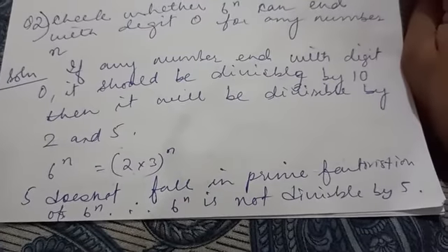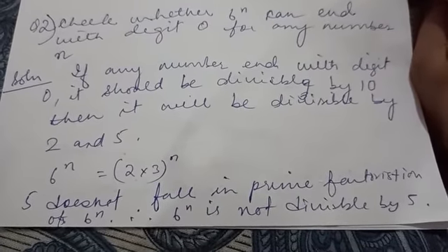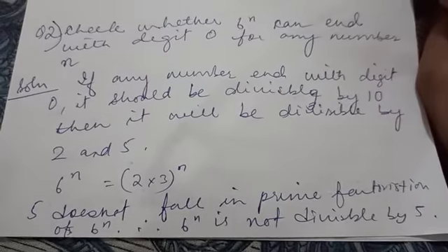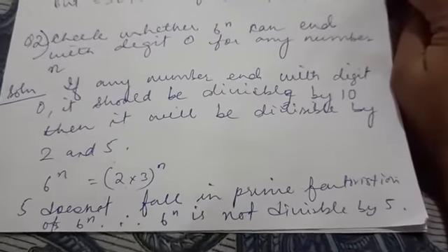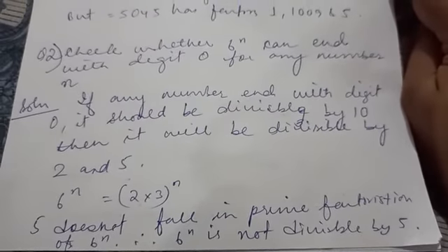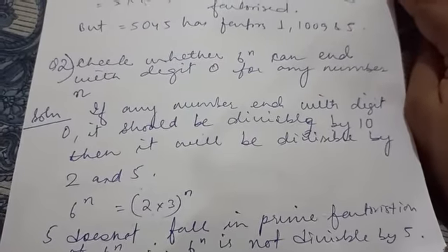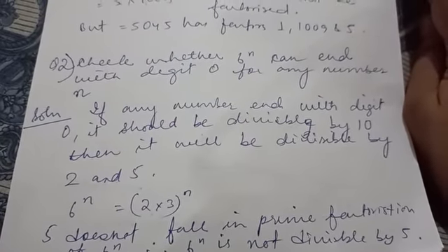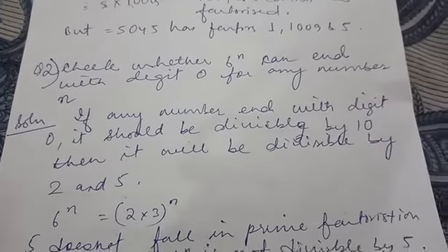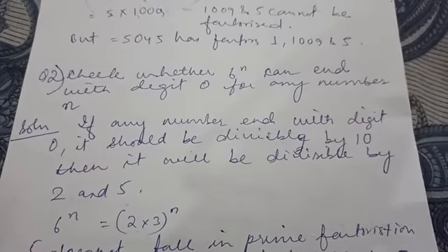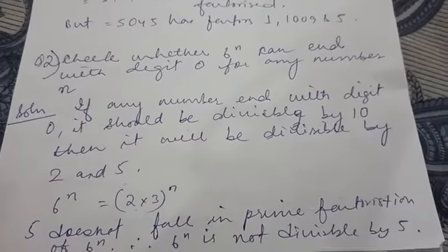And 5 does not fall in the prime factorization of 6 to the power n, is it not? Therefore 6 to the power n is not divisible by 5. So we can comment that 6 to the power n will never end with 0 for any number n.